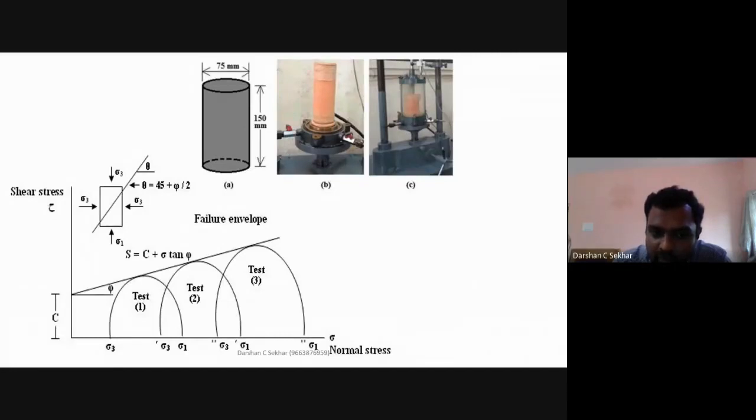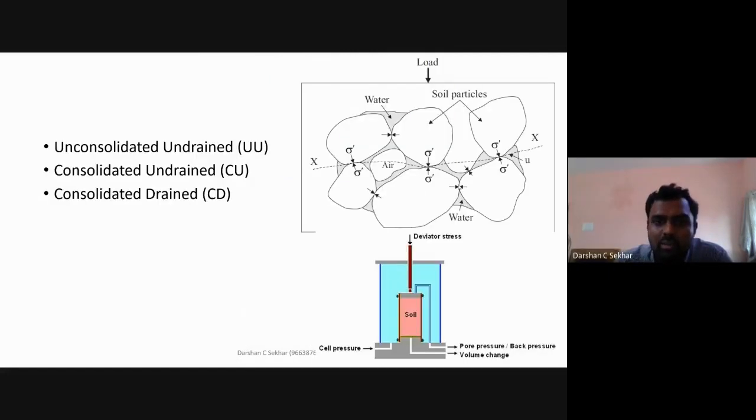Again, in this case, it is 1.0. In this case, it is 1.5. So for these values, I'm going to get my maximum value. Once I get this maximum value, I'm going to draw this Mohr circle. Then I'm going to get these values in terms of C as well as phi, the cohesion as well as the friction angle. Once I have done this part, the triaxial testing is completed. That is what is required.